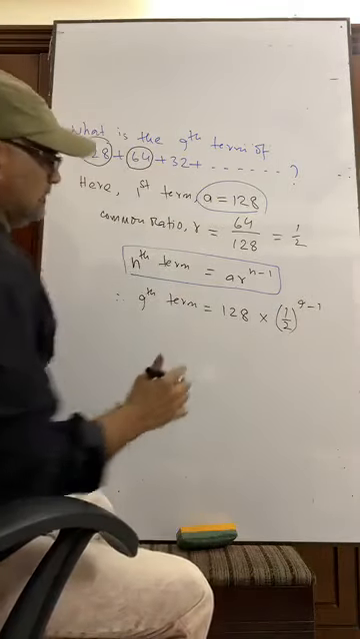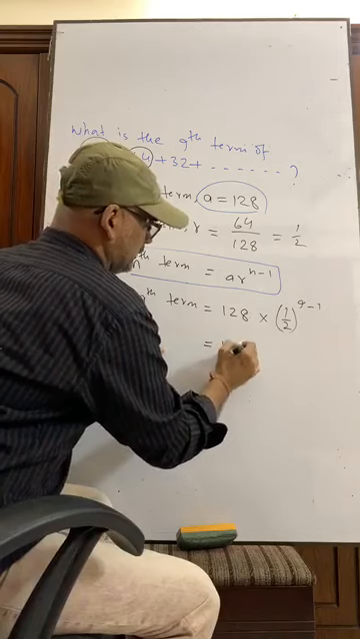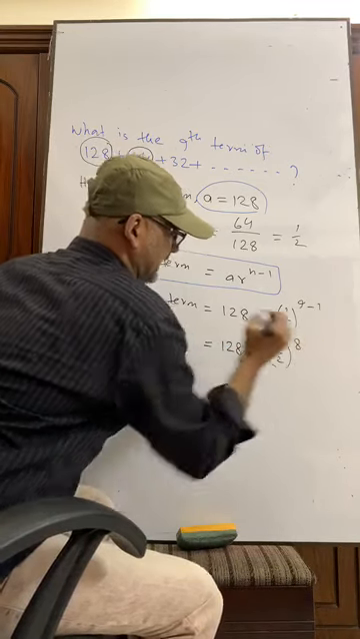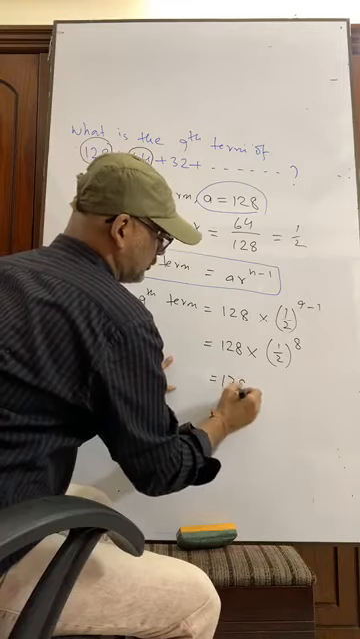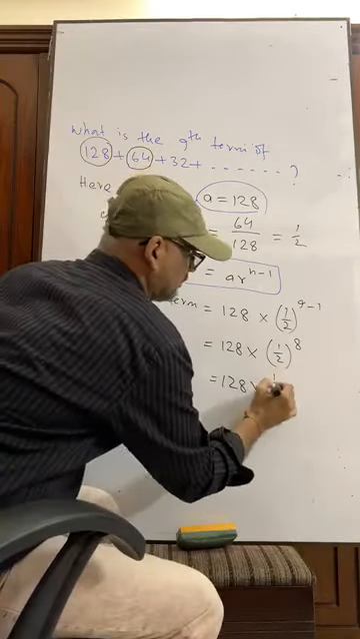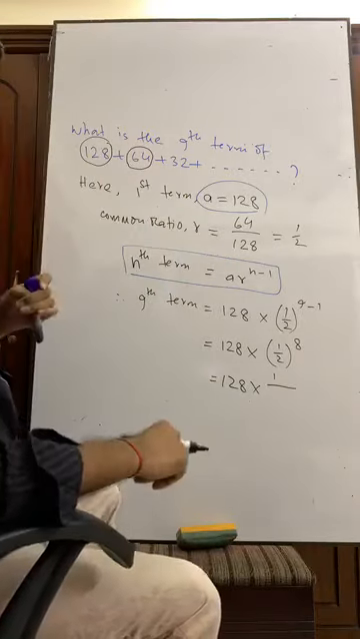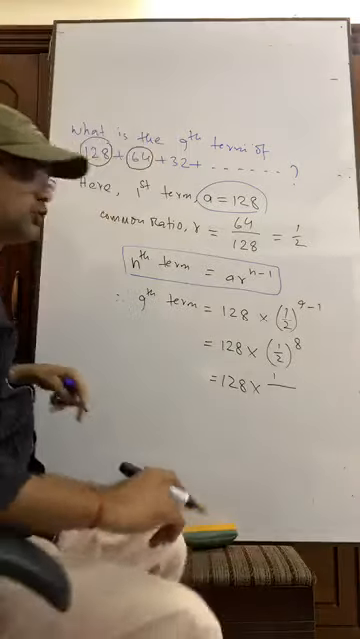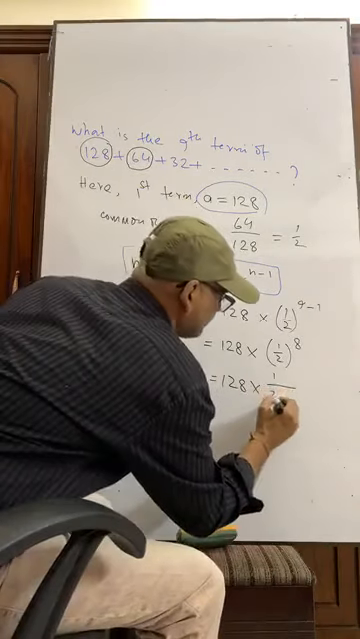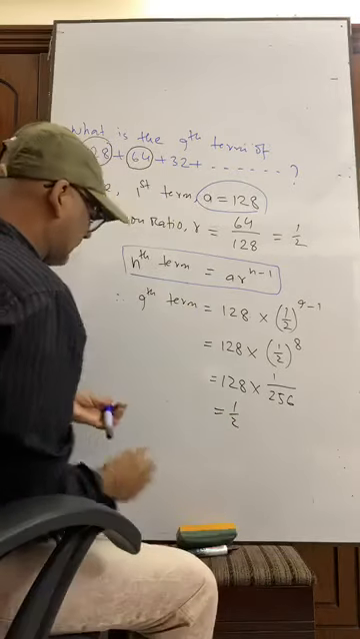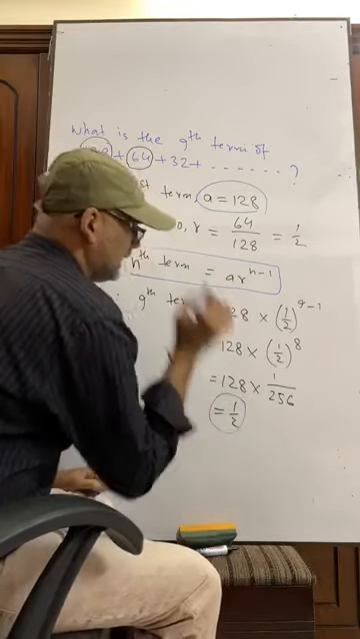Now just calculation. That is 128 into half whole to the power 8. That is 128 into 1 to the power 8, which means 1, and 2 to the power 8. 2 to the power 4 equals 16, into 16, that is 256. That is equal to half. So we have got the answer as half.